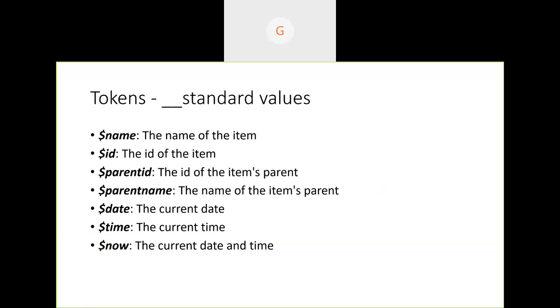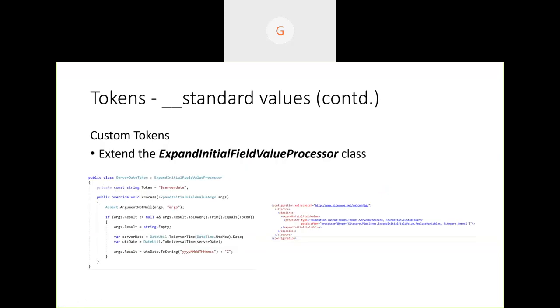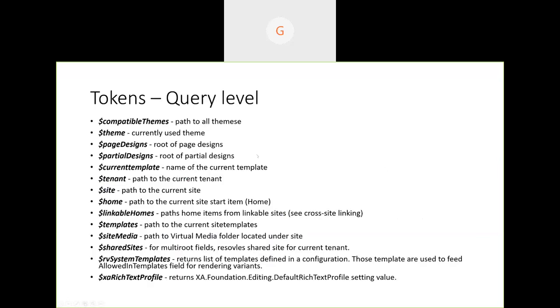Quickly running through, these are all the common tokens we have already seen. And if you want to build a custom token for the standard values, we can use the expand initial field value processor here, for example a server date token, which is a new token, and you can just patch the processor here. And this is at the query level tokens.